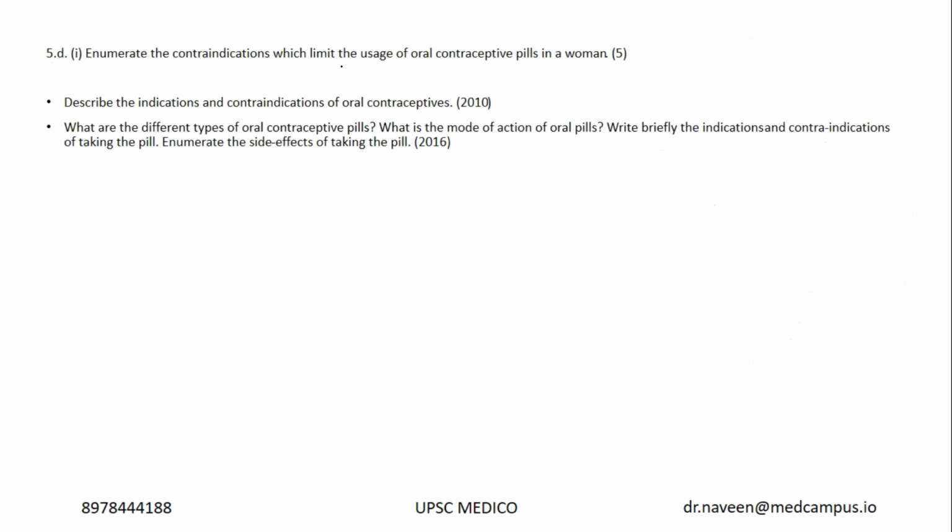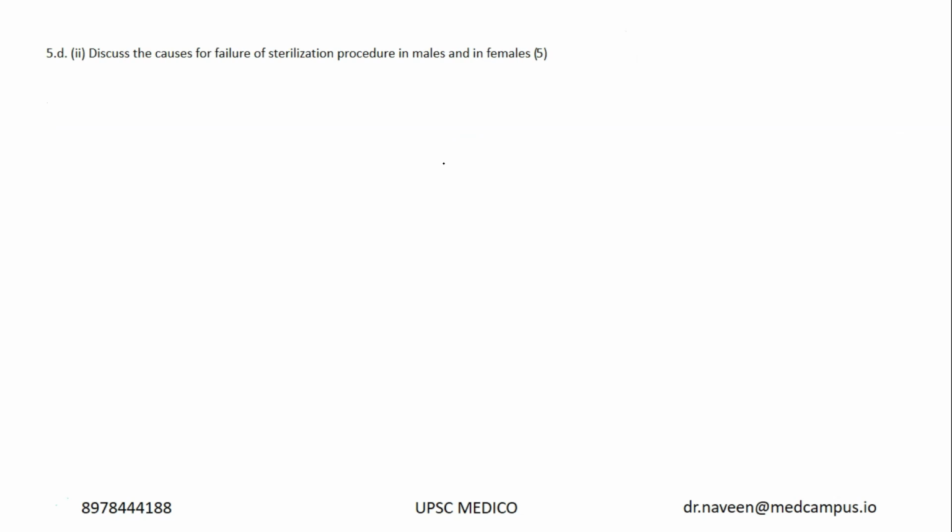Enumerate the contraindications which limit the usage of OC pills. There will be absolute and also relative contraindications. This is for 5 marks, very important. Similarly, in 2010 and 2016, they did ask these questions. Now, discuss the causes of failure of sterilization procedure in males and females.